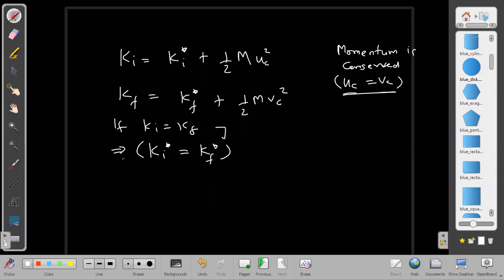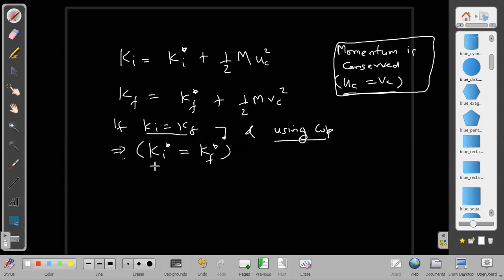Is it always valid? Not always. Only for those cases where momentum is conserved, and also using conservation of energy. It is not just one thing we are using; I am using two things here. When both of these are used, we are able to get this conclusion. Once we get this conclusion, I can write it easily.